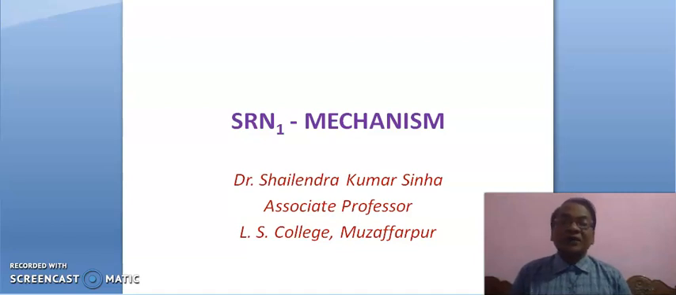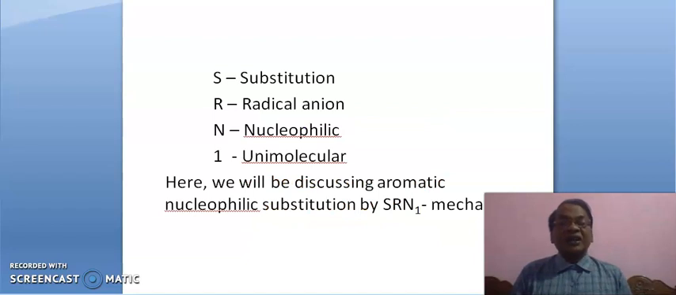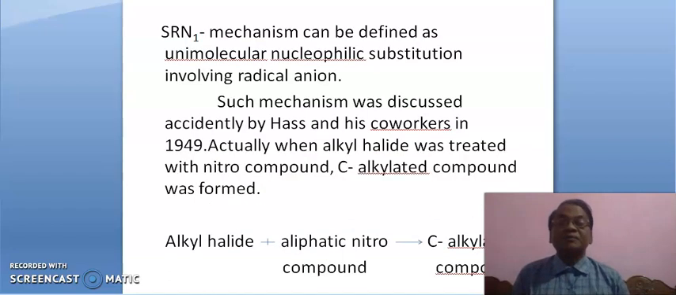What is the meaning of SRN1? S stands for substitution, R for radical anion, N for nucleophilic, 1 for unimolecular. The SRN1 mechanism can be defined as unimolecular nucleophilic substitution involving radical anion.